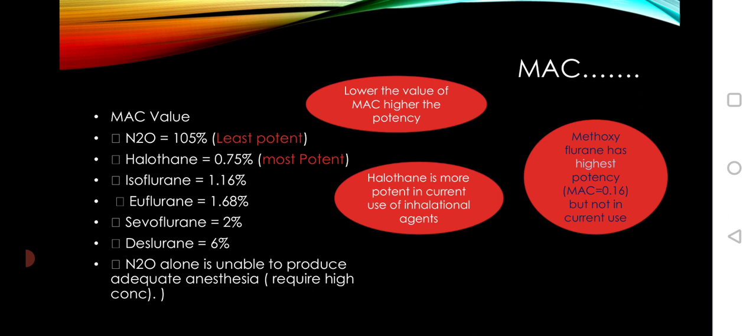So, in conclusion, the lower the value of the MAC, the higher the potency. Halothane is the most potent in current use of inhalation agents, but methoxyflurane has the highest potency, though it is not in current use. The least potent is nitrous oxide and the most potent is halothane.